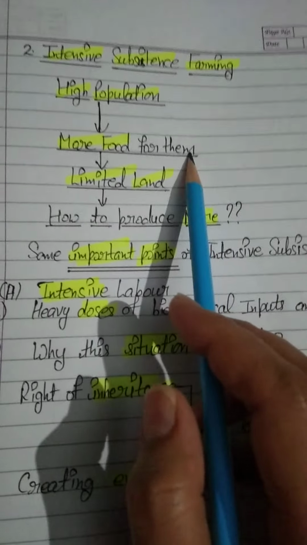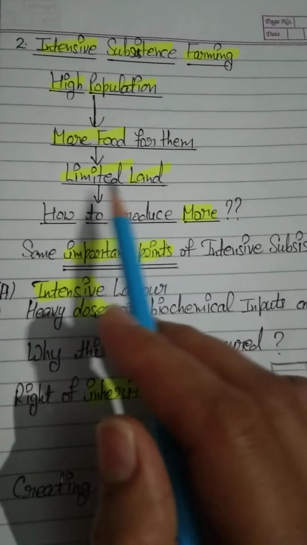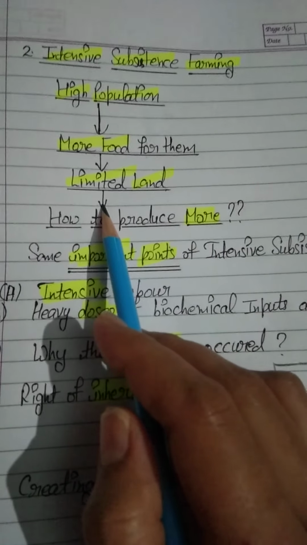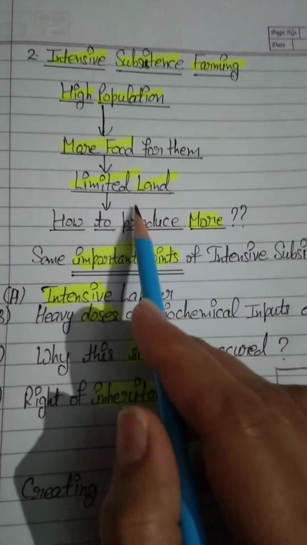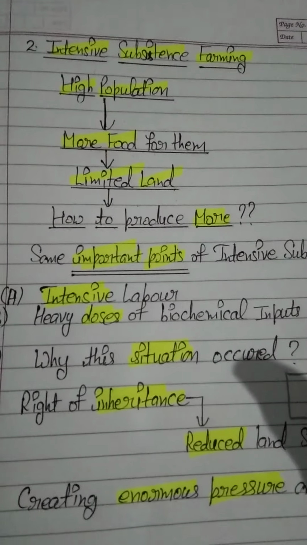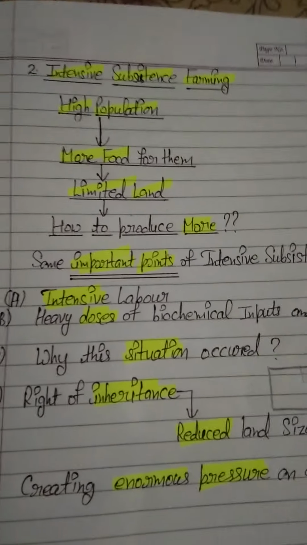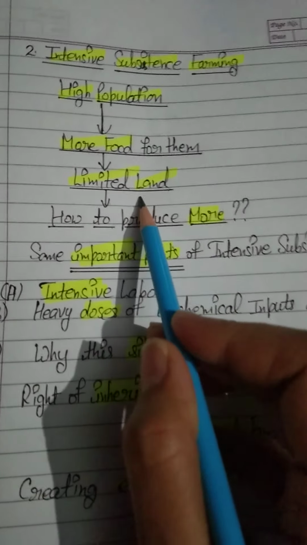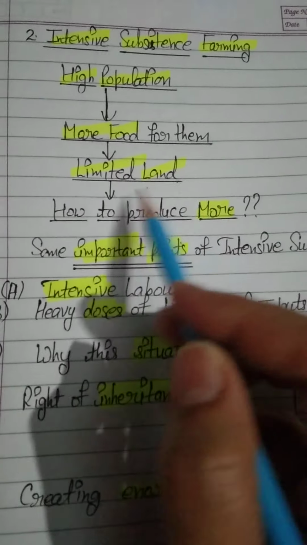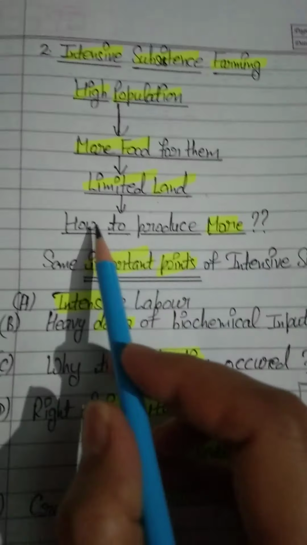But the problem is that a farmer does not have very large areas of land. A farmer has limited land.